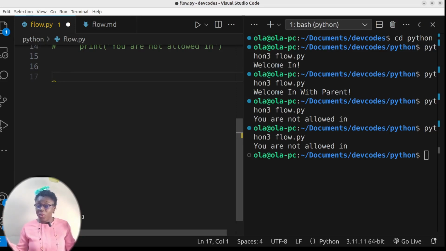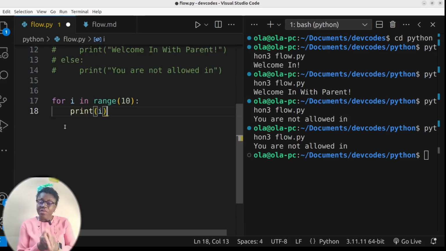Let's look at how our for loop does its own. I have a for loop that says for i in range, print i. What is range doing here? Range is generating a list of numbers from 0 to 9 because my range has 10 in parentheses. If I had 11, it will count from 0 to 10. So range counts from 0 to the number before the number that you have indicated.